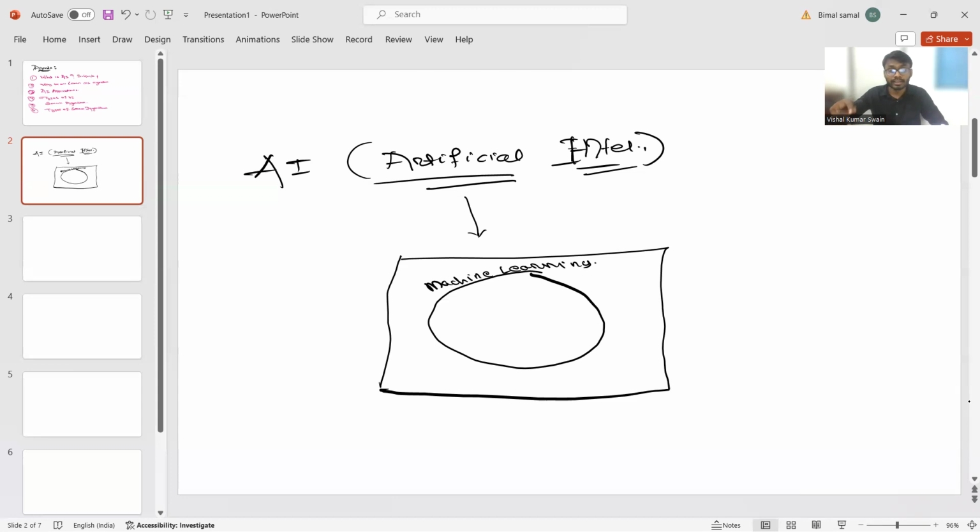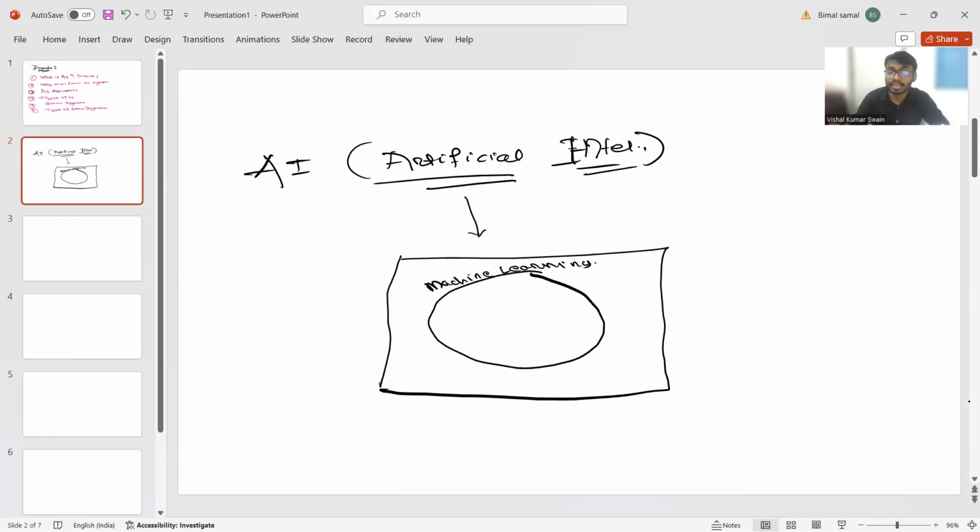But the guidance is different: here I'm guiding you in the video, and there I will guide the machine learning with the help of some programming platform. Here I'm using human language, like English; similarly, I will communicate with the machine in machine-level language. Is that clear?